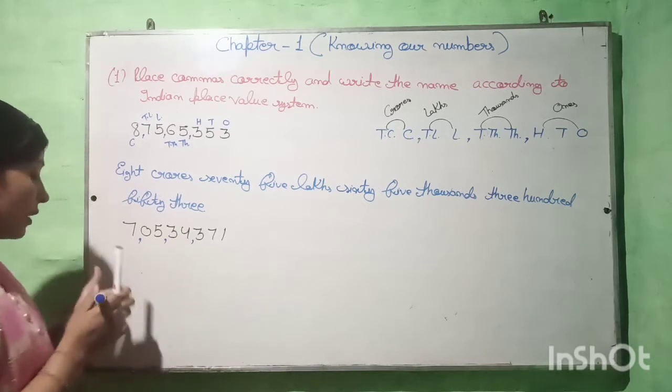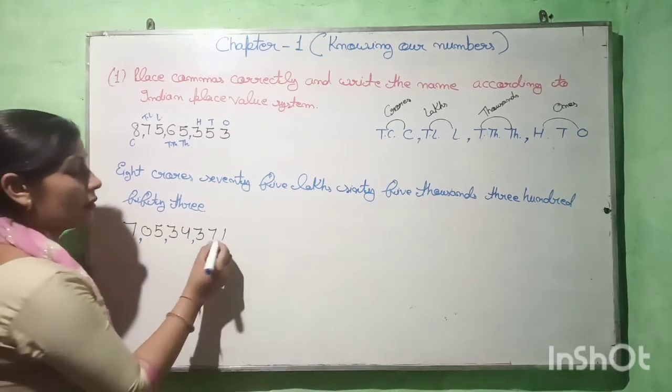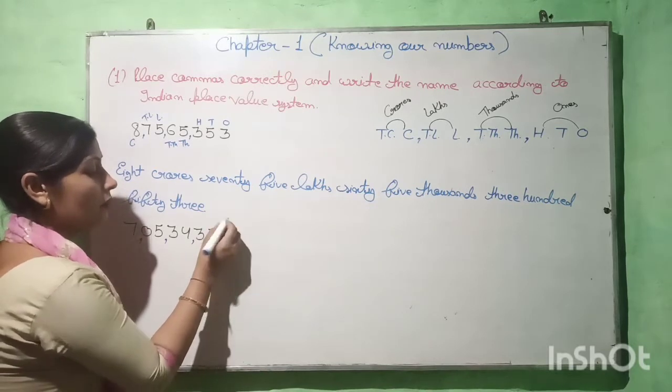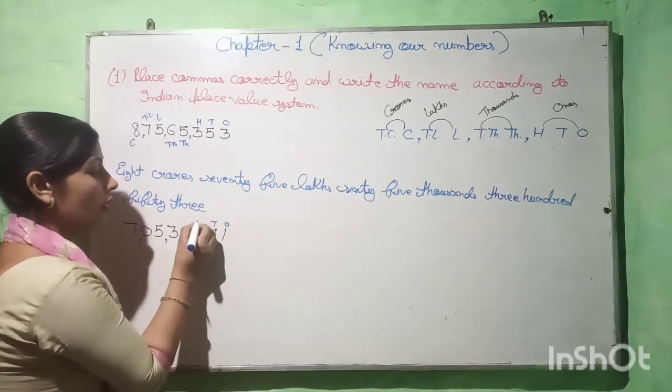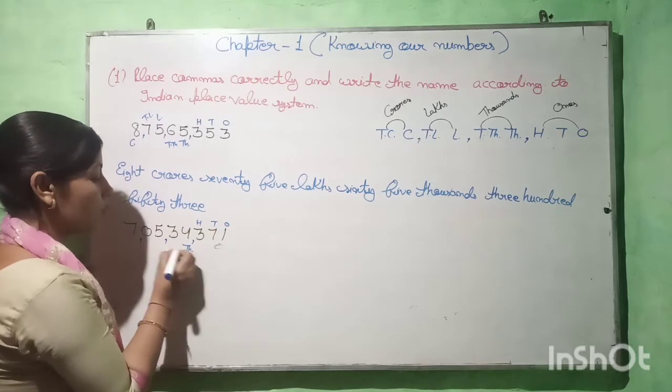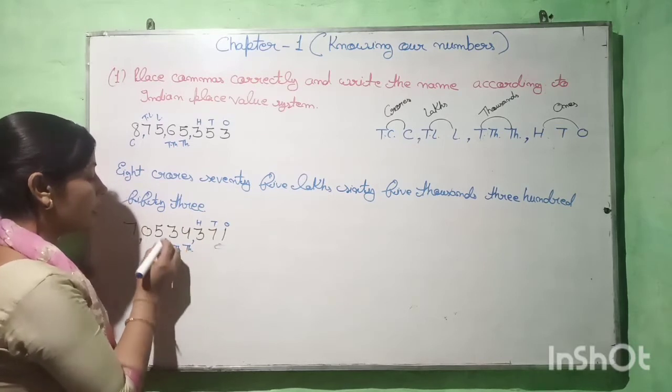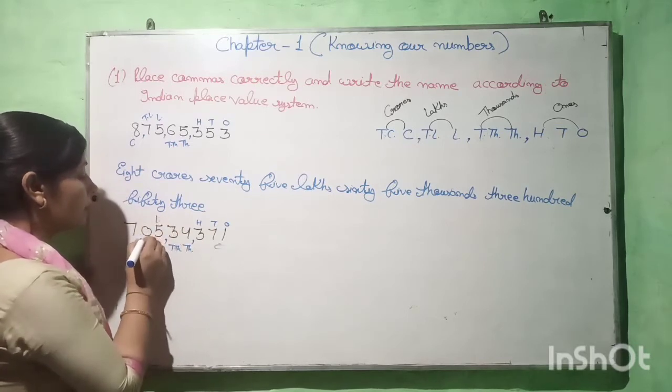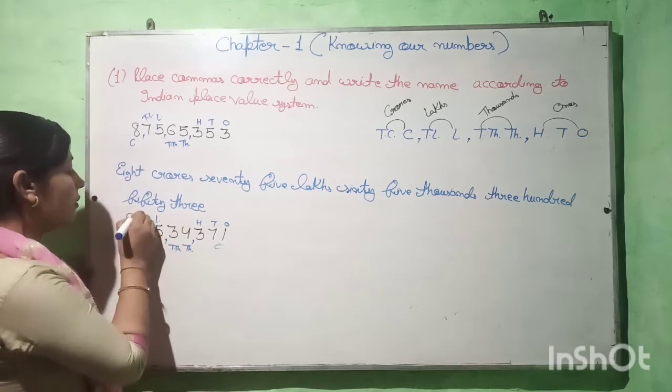Then we write the places: ones, tens, hundred, then thousands, 10,000s, lakhs, 10 lakhs, and crores.